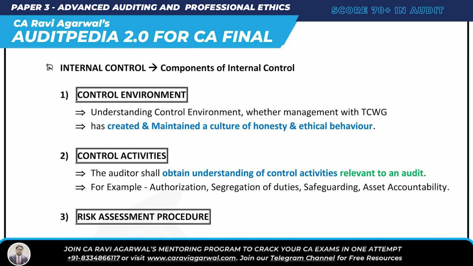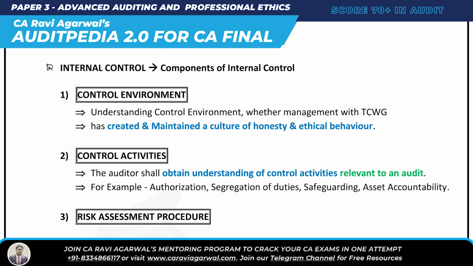Auditor shall obtain understanding of control activities relevant to audit. For example, authorization. It's talking about control activity, whether you've given authorization to anyone, segregation of duty there or not, safeguard is there or not, asset accountability there or not. So you have to see the control activity. All right, then next is CA is done.